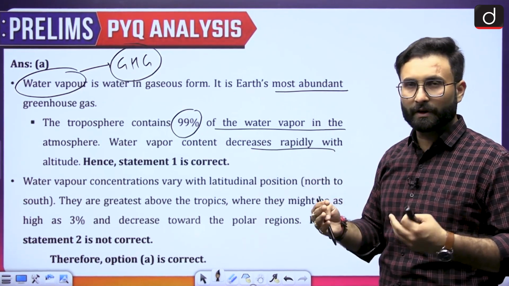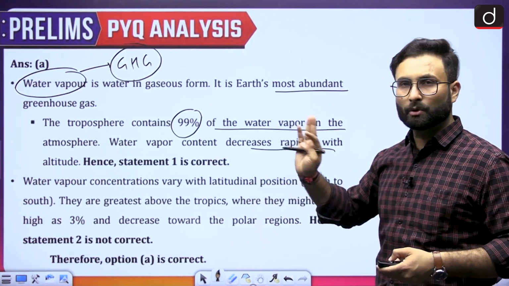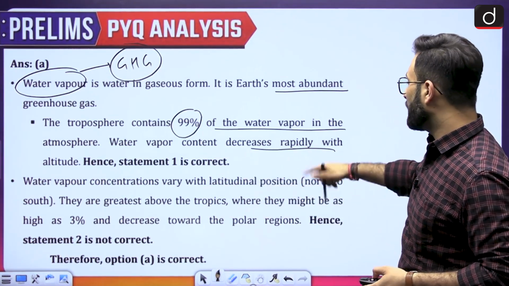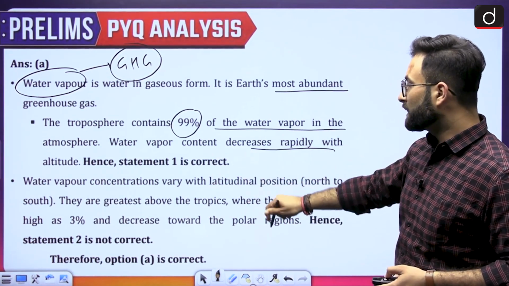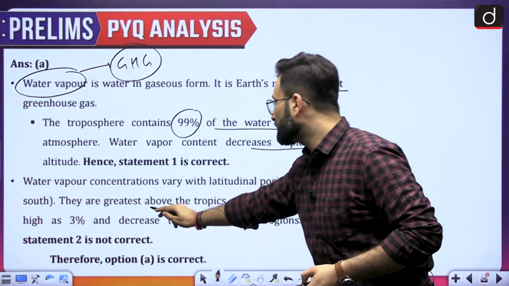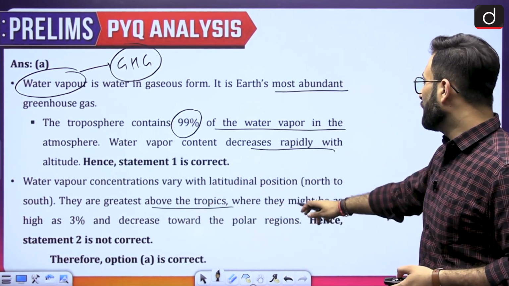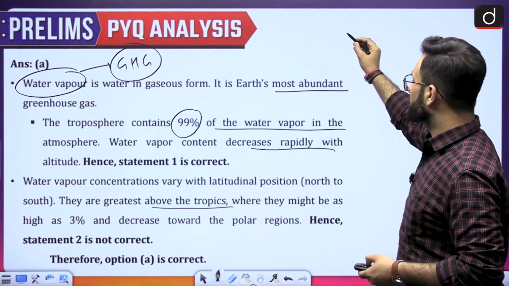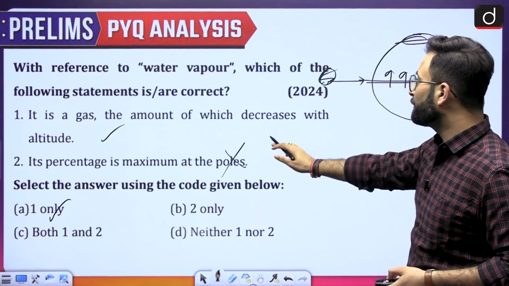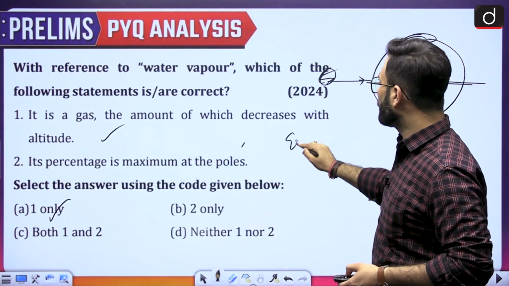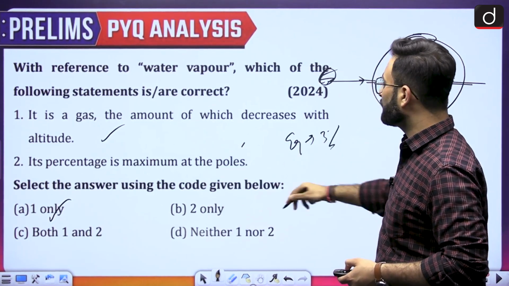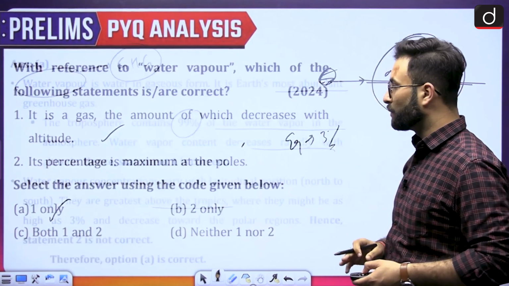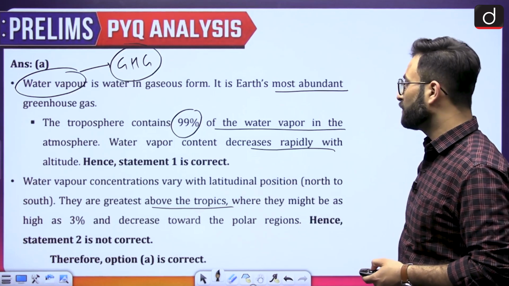Water vapor concentration varies with latitude as well, from north to south. I have already told you why. The concentrations are greatest above the tropics, where they might be as high as 3%, and decrease towards the polar regions. So it is at the equator that it would be around 3%, and at the poles it will decrease to around zero.